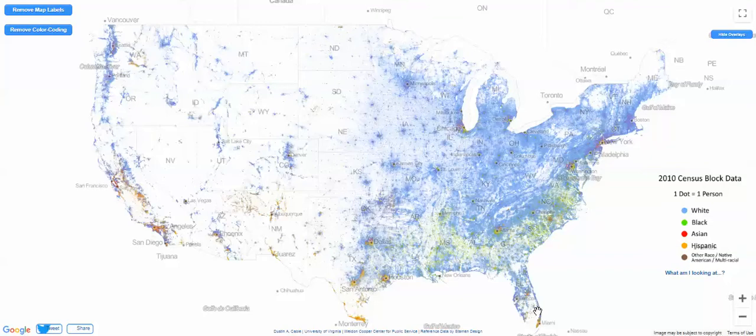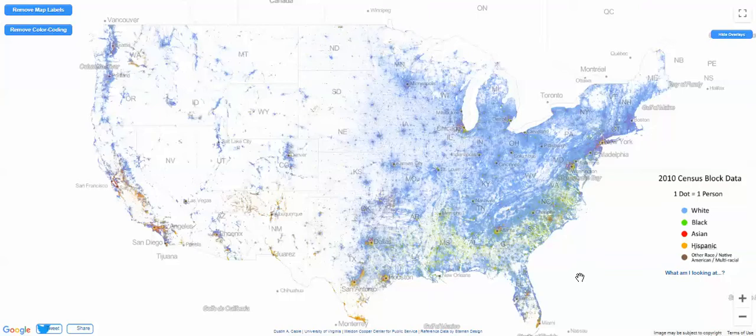One of the things that we can see, this is a very interesting map that was done a couple of years ago based on the 2010 census. What it literally does is take a dot for every person in the United States, at least the block that they live on. Within that map, we can see the race and ethnicity of those people.